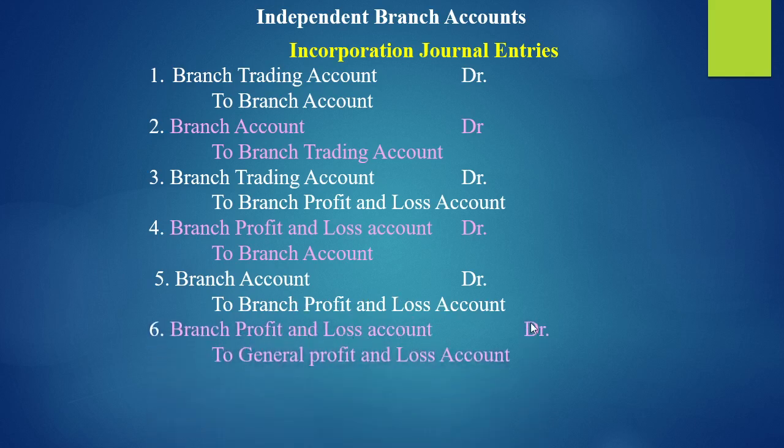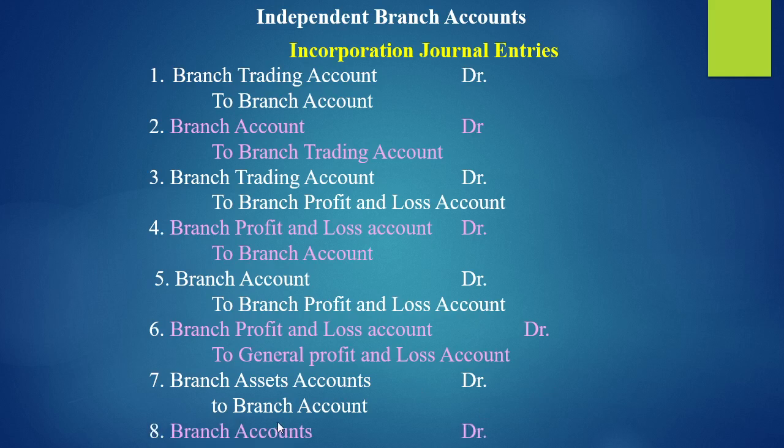Branch profit and loss account debits to general profit and loss account. The profits of branch profit and loss account will be transferred to general profit and loss account of the head office. Branch assets account debits to branch account and branch account debits to branch liabilities account. Then the branch account credit side will record the asset and debit side will record the liability.